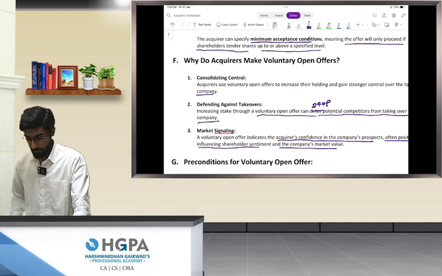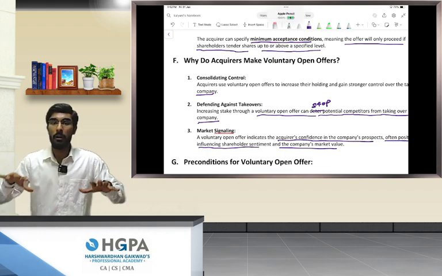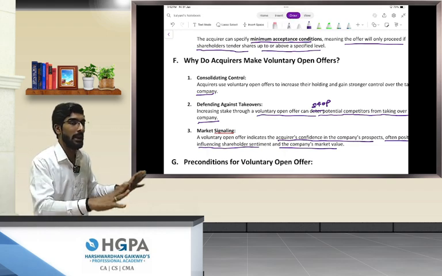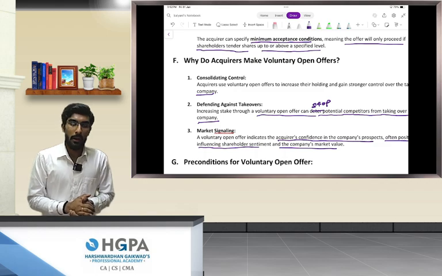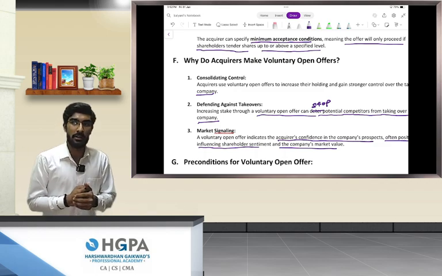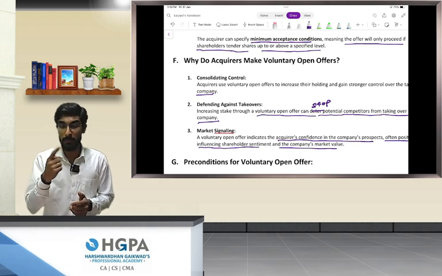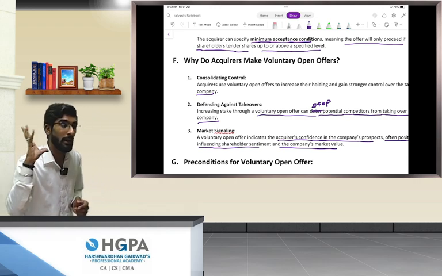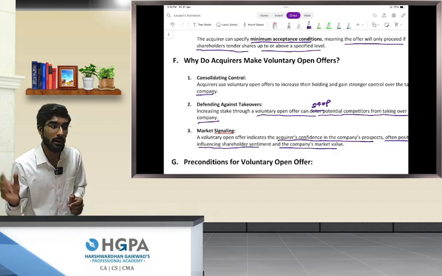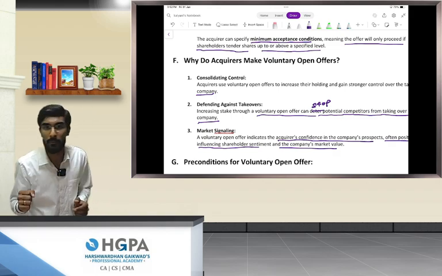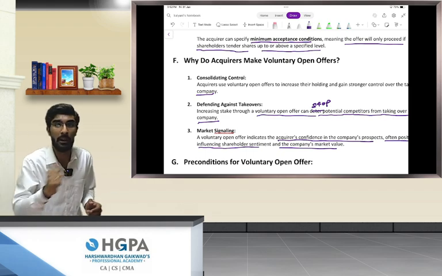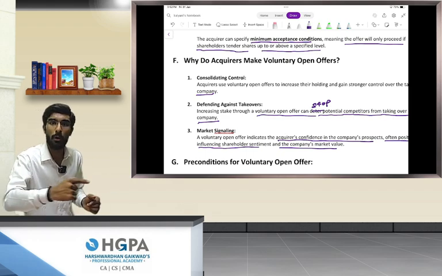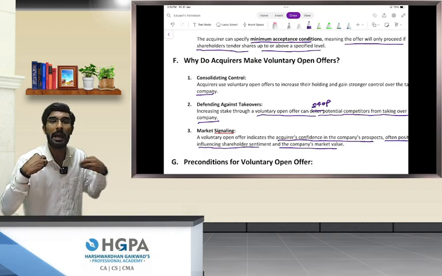market value. Imagine I am already holding 30% of stake in Reliance Industries. I want to acquire Reliance Industries. So there are 2 routes. Number 1 is either I can acquire 5% in one financial year, then another 5% in one financial year, another 5% in one financial year. This is going to be a slow route. Nobody will even know that I am acquiring this company.